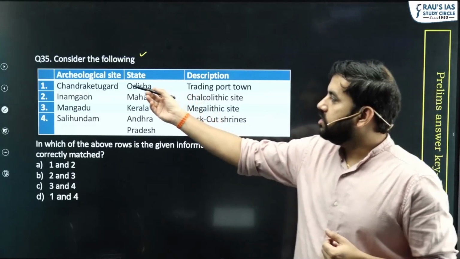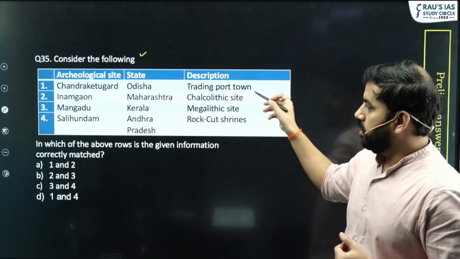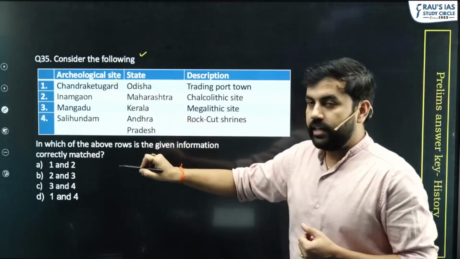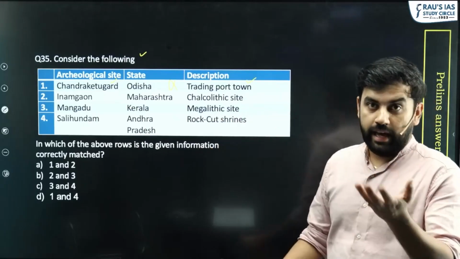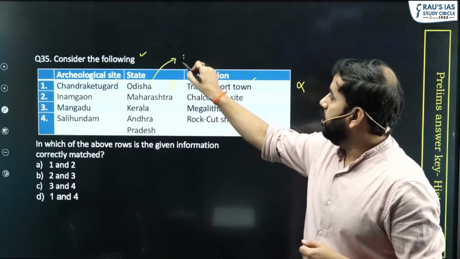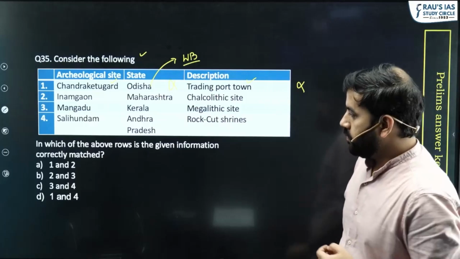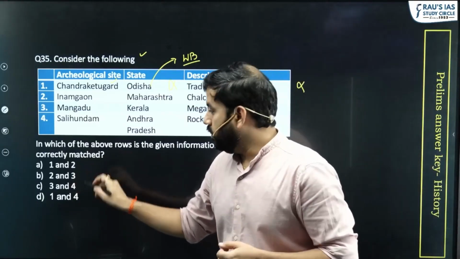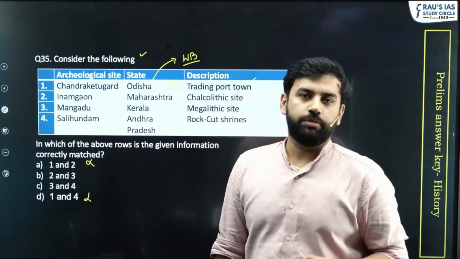The first one is Chandraketu Gad, Odisha, trading port town. Chandraketu Gad is correct. Odisha is incorrect. Trading port is correct. Hence, overall it is incorrect. The answer to this is going to be West Bengal. So the first option is incorrect, and hence these 2 are incorrect. Now we are ended up with 2 options only.